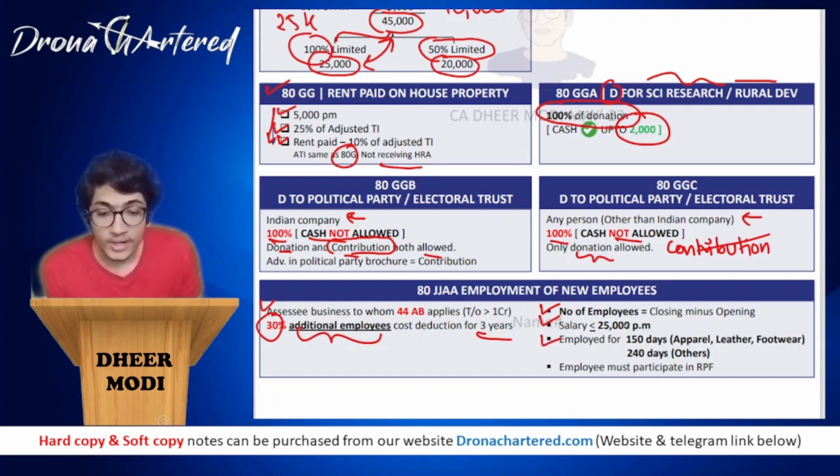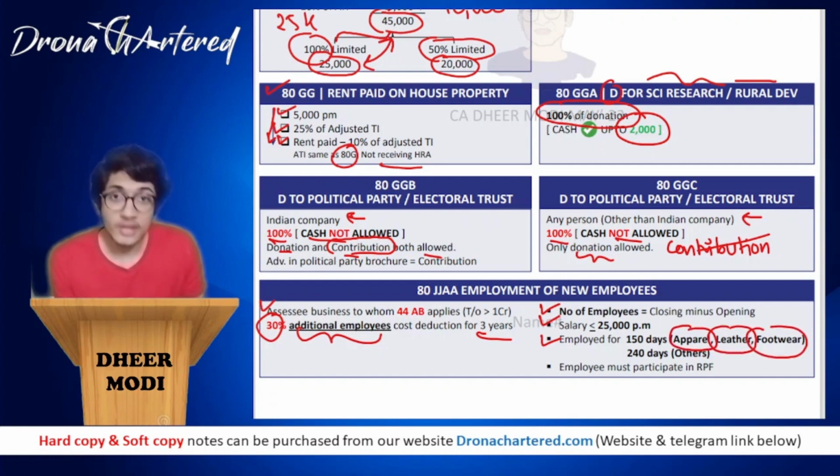They have to be employed for 150 days. So if your business is apparel, that is clothes, any leather related or footwear related, for them the number of days that they have to work for the company to be eligible for the 30% extra deduction is 150 days, and for others it is 240 days. So it is usually 240 days, but for people who are in the business of apparel, leather and footwear, if this person has worked for more than 150 days, only then section 80JJAA deduction will be available.